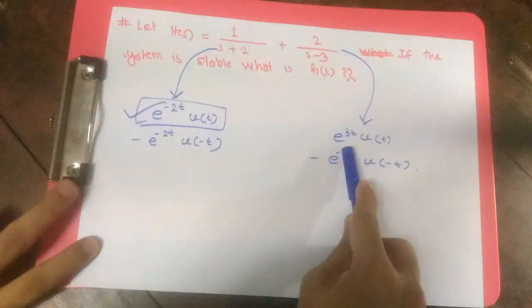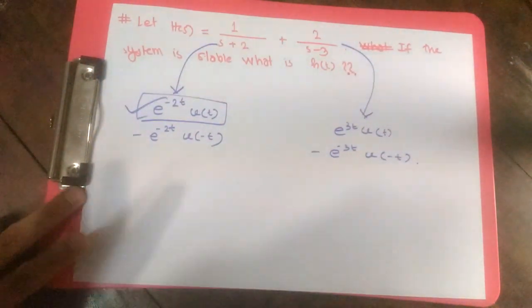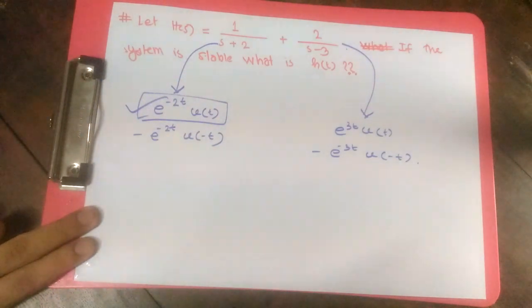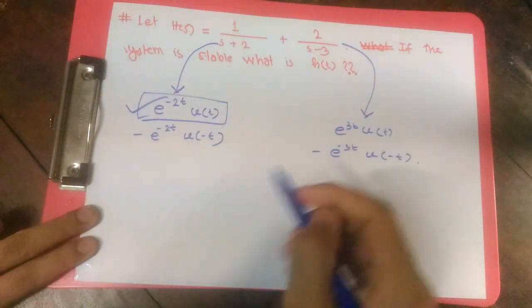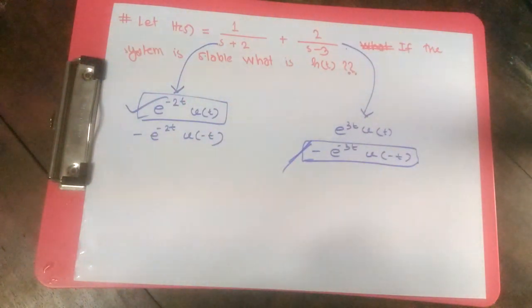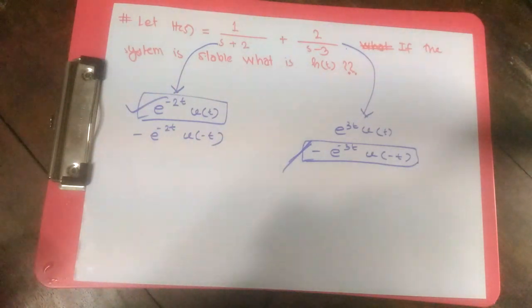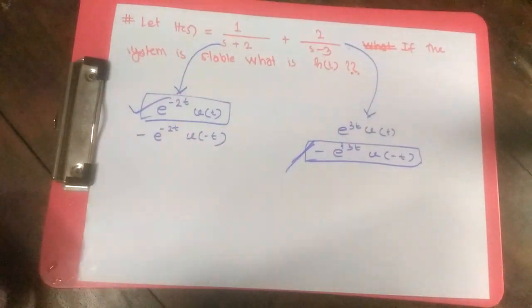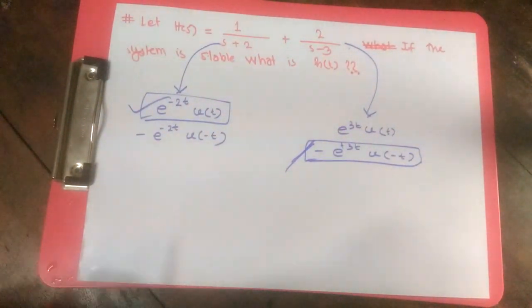Now e to the power 3t really becomes infinity in positive time, but it dies out in negative time, because e to the power minus 3t slowly becomes 0 as time decreases in the negative time. So if the system has to be stable, then s equals 3 has to be an anti-causal pole.